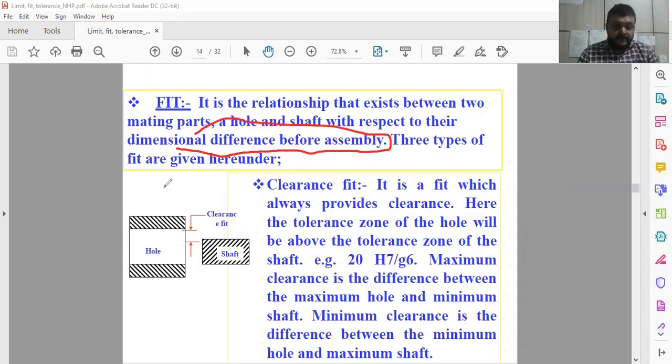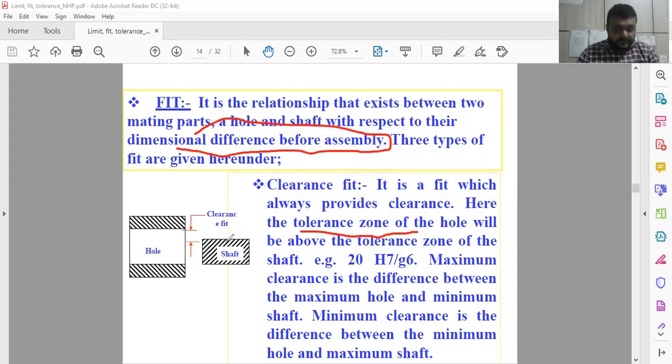So fits are of three types: clearance fit, interference fit, and transition fit. Clearance fit means the fit provides clearance between shaft and hole. Here you have to keep in mind the tolerance zone. The tolerance zone of the hole will be above the tolerance zone of the shaft.